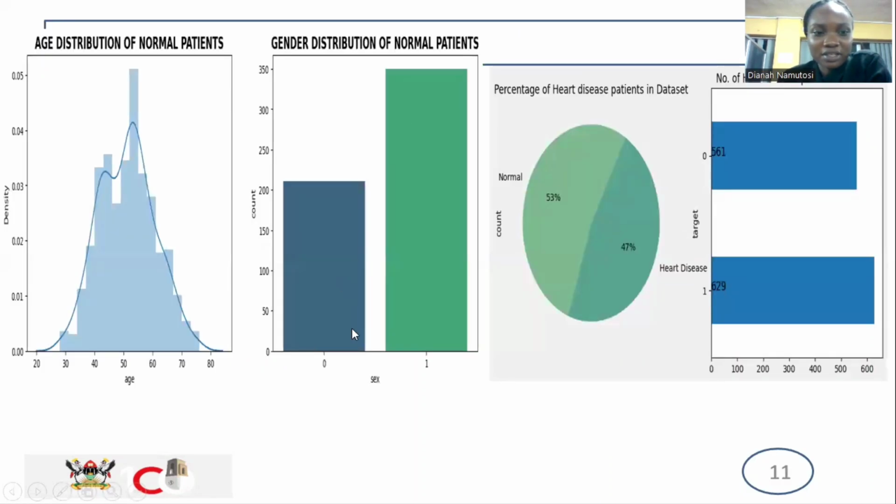So for the EDA visualizations, this first one shows the age distribution, and most patients were between the ages of 50 and 60. For the gender, we see that most patients were male, and that's why we opted to use this mode to bring about dataset balance. And then this also shows how many patients had the disease and those that didn't.